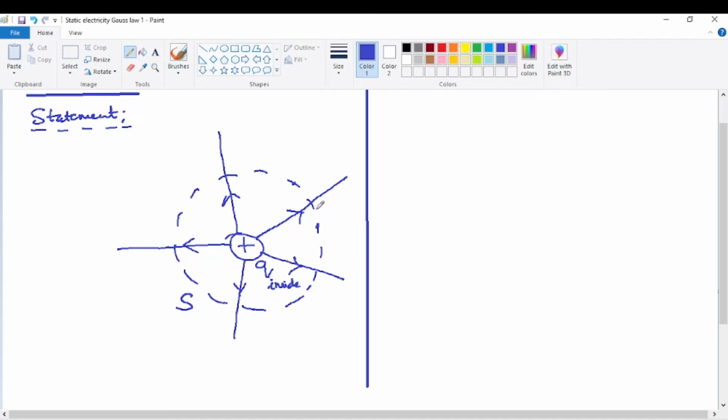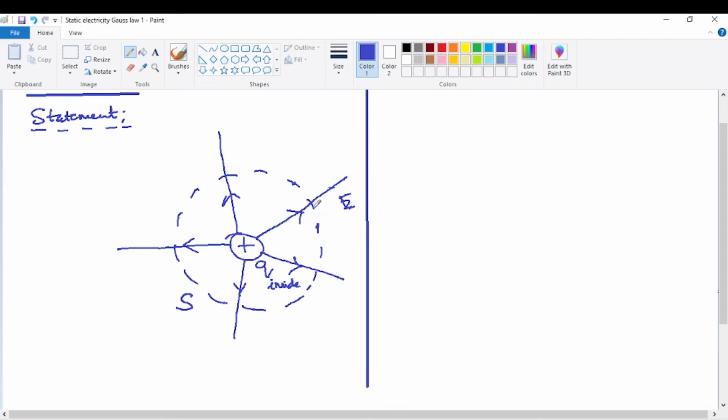Now whatever is the direction of the electric line of force, supposing it's a straight line of force, in the same direction we have seen that the electric field vector also will be present. So the electric field vector I am drawing here, in the same direction. I'm showing the direction only for convenience here, and I'm removing it so that the actual diagram of Gauss law will not be disturbed. So in this direction the electric field vector is present in the same direction as the line of force, especially if it's a straight line of force.